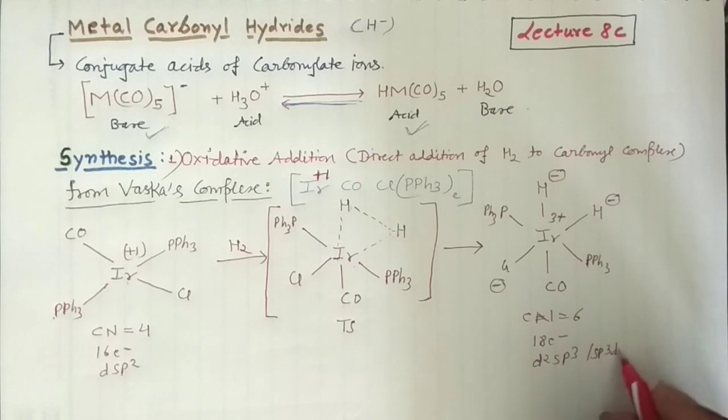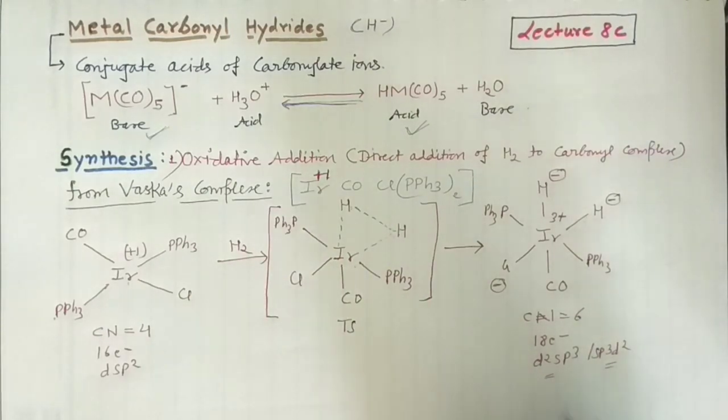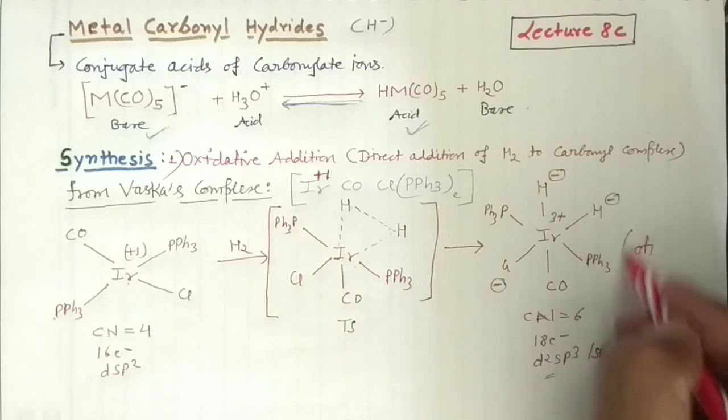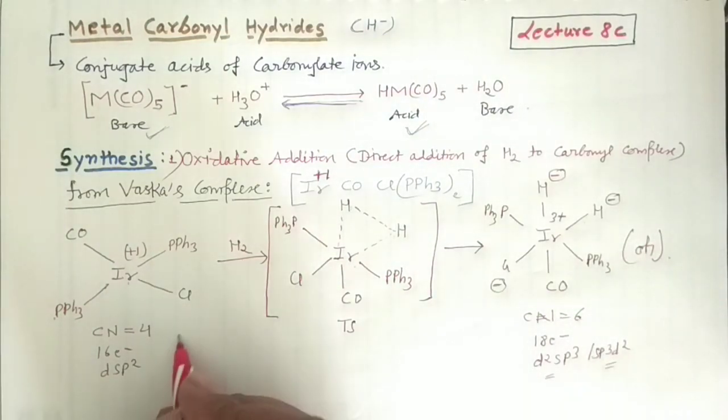So it will not make any difference in that case, unless the question paper asks about the nature of these complexes. But you can write it may be either d2sp3 or sp3d2. So these are the changes which are going on due to this reaction of Vaska's complex with hydrogen. And in that case it would be your octahedral geometry. Okay, and this would be your square planar geometry. So I am writing SP for the square planar geometry.